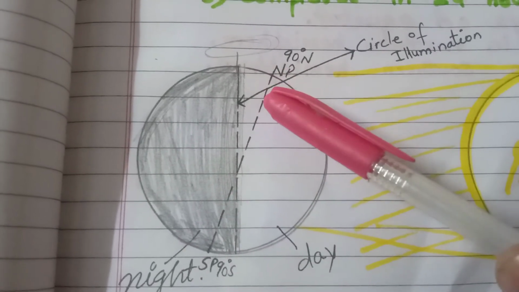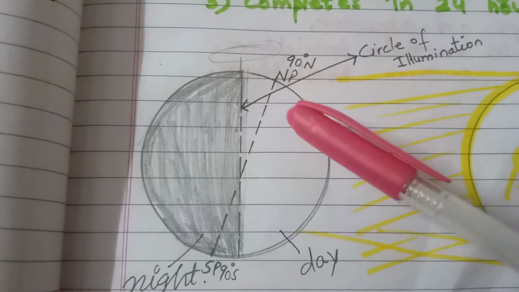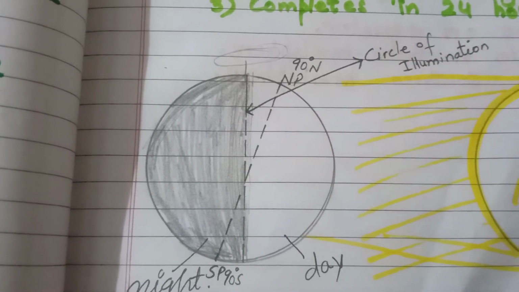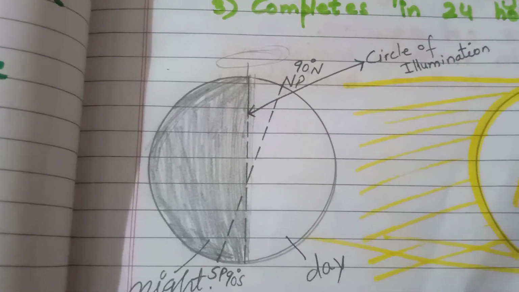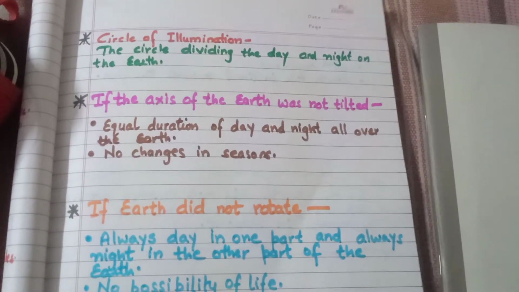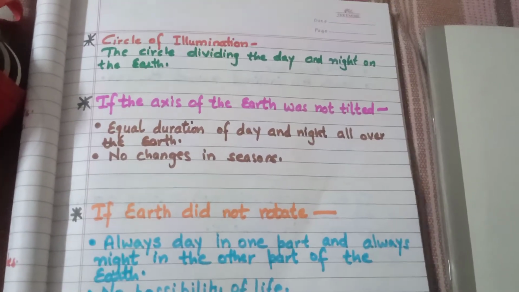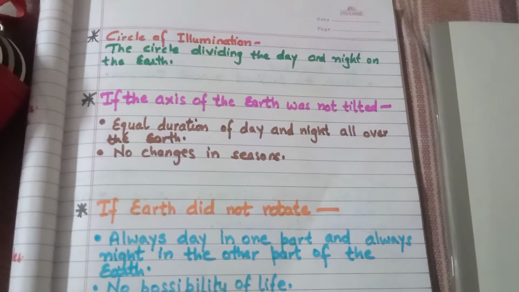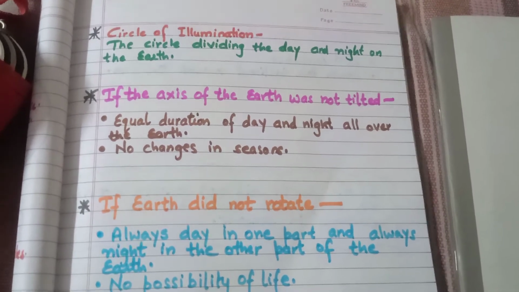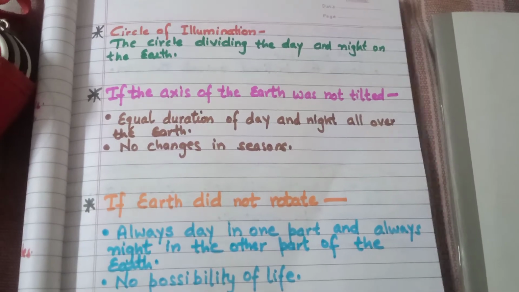If the axis of the earth was vertical, not inclined or tilted, then there would have been equal duration of day and night on all parts of the earth. There would have been no changes in the seasons also. And if the earth did not rotate, what do you think would have happened? The half of the earth facing the sun would always have experienced the day and the other half would always have experienced the night, and life would not have been possible in such an extreme condition.